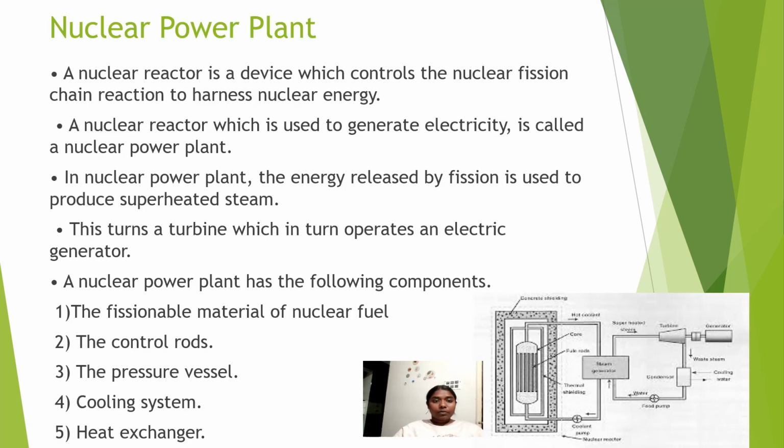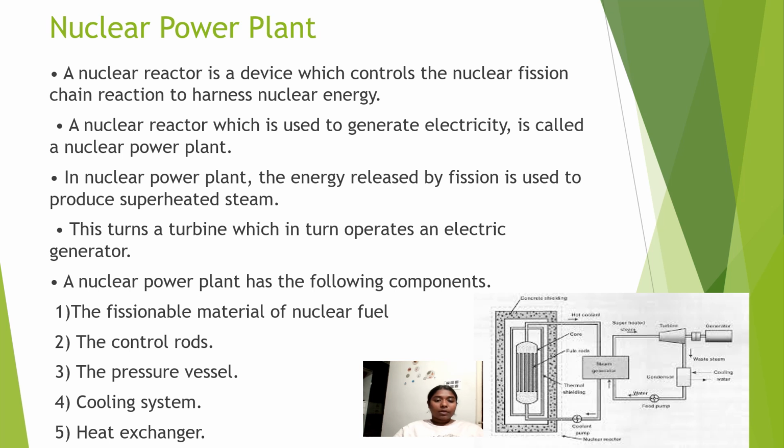Nuclear power plant. A nuclear reactor is a device that controls a nuclear fission chain reaction to harness nuclear energy. A nuclear reactor which is used to generate electricity is called a nuclear power plant. In a nuclear power plant, the energy released by fission is used to produce superheated steam. This turns a turbine, which in turn operates an electric generator.